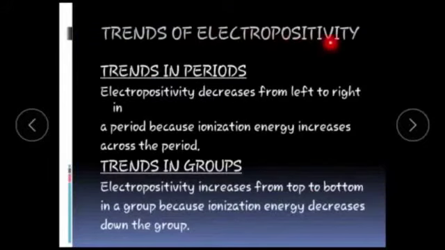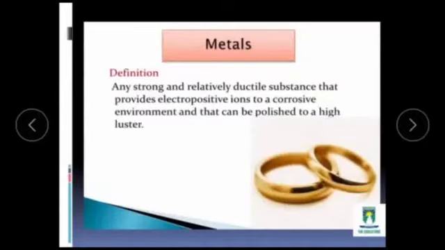Trends of electropositivity. Trends in periods: electropositivity decreases from left to right in a period because ionization energy increases along the period. Trends in groups: electropositivity increases from top to bottom in a group because ionization energy decreases down the group. So if ionization energy increases, electropositive character will decrease. If ionization energy decreases, electropositive or metallic character will increase. So they have reverse trends along the period and along the group.